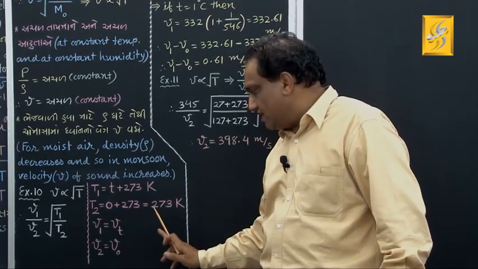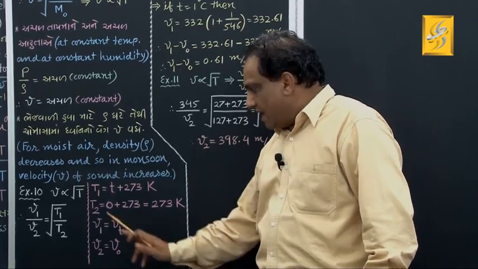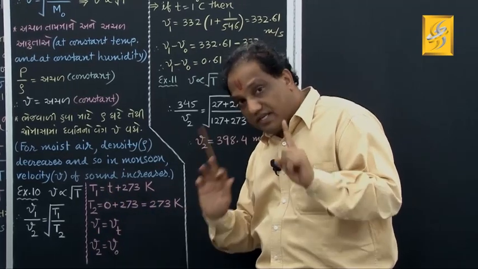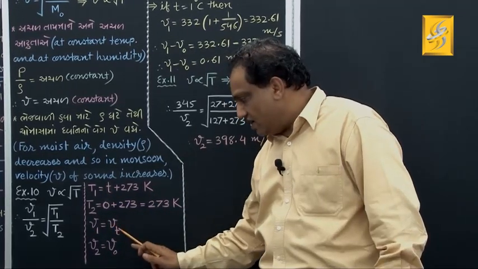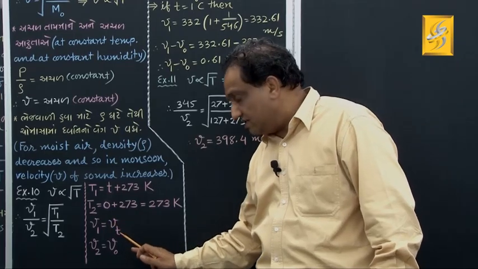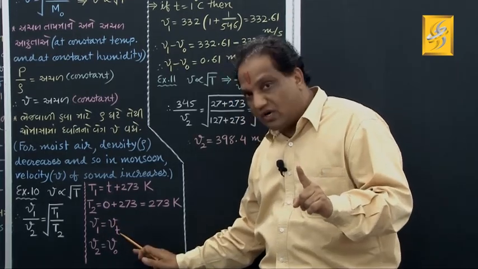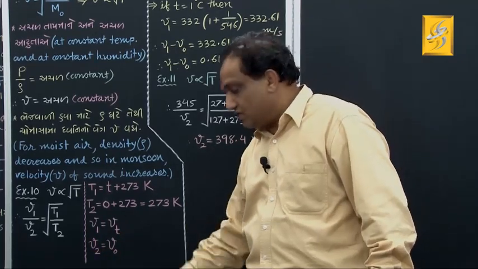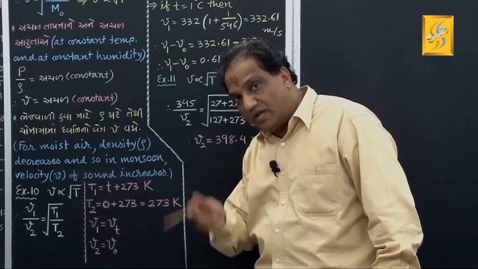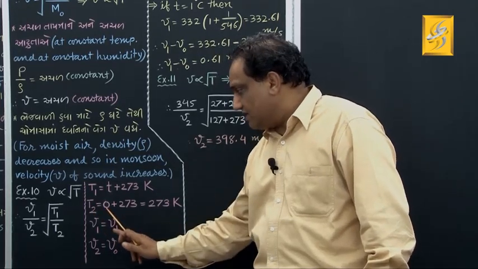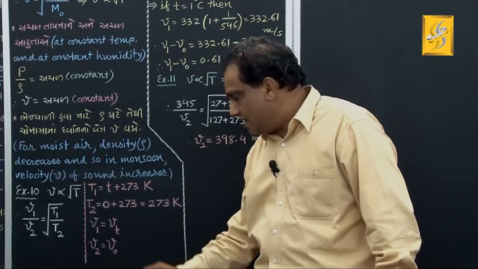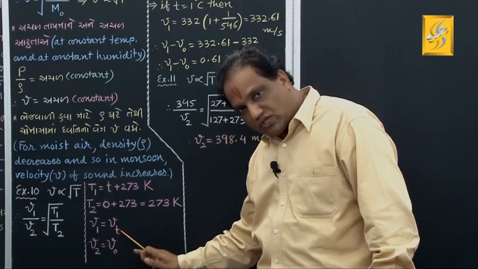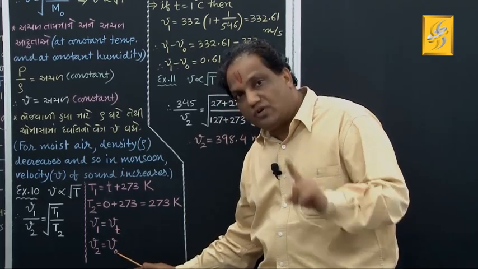0 plus 273, it is 273 Kelvin. At the first temperature, the velocity is V1, and because it is at temperature t degree centigrade, I just put the symbol Vt. T you must write well below V, as a suffix. But mind well, this small t is the temperature value in degree Celsius or degree centigrade. And what about velocity V2? It is the velocity of sound at the second temperature, and the second temperature corresponds to 0 degree centigrade. That's why I am putting the symbol V0, correct? Remember, this t is also temperature in degree centigrade, this 0 is also in degree centigrade.